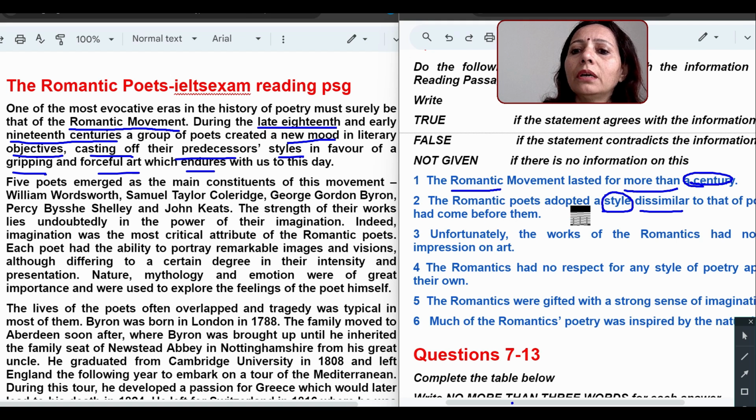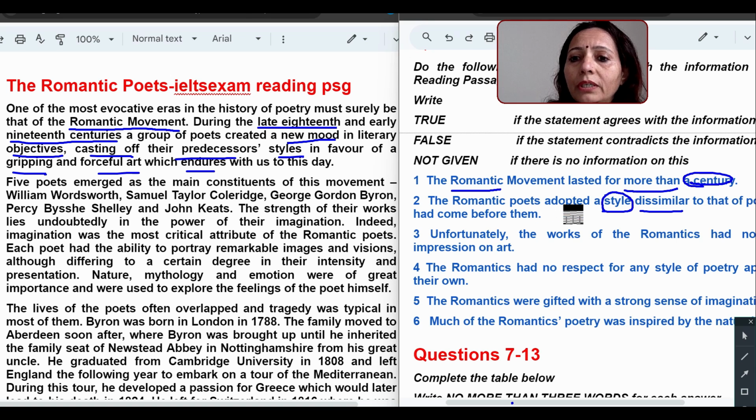So poets adopted a style dissimilar. Yes, it is casting off their predecessors' style. That's why casting off means laying aside their old poets' style in favor of a gripping, forceful art which endures with us today. Today also, till now also, we are influenced by these styles. So it means they are right.